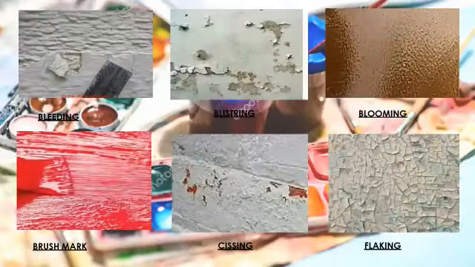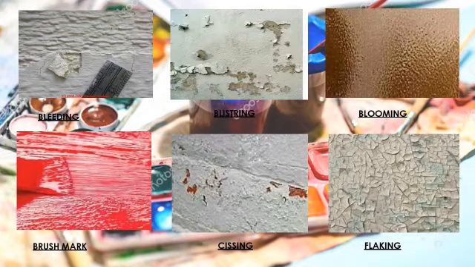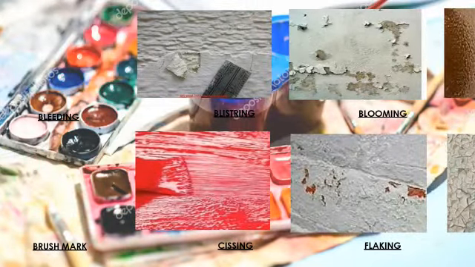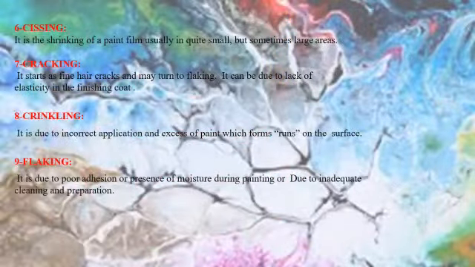Figure number 1 showing bleeding. Figure number 2 showing blistering. Figure number 3 showing blooming. Figure number 4 showing brush marks. Figure number 5 showing chalking. Figure number 6 showing crawling: it is the shrinking of a paint film, usually in quite small but sometimes large areas.